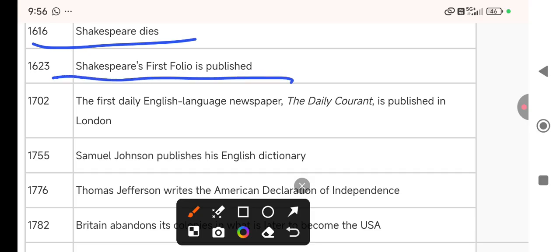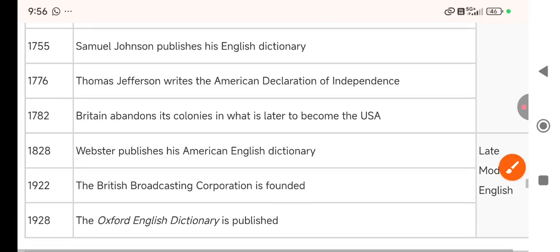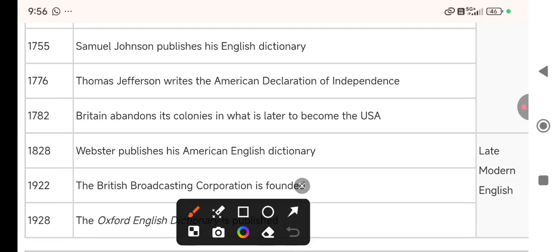Then the first daily English newspaper in 1702, the Daily Courant, was published in London. Then Samuel Johnson publishes his English dictionary in 1755.